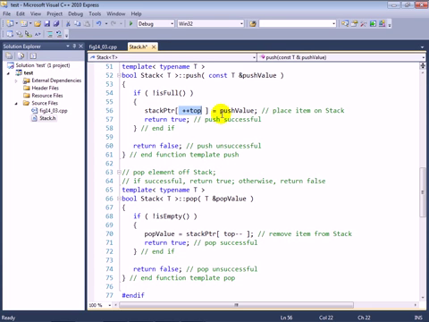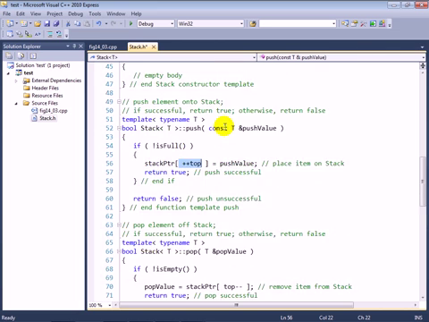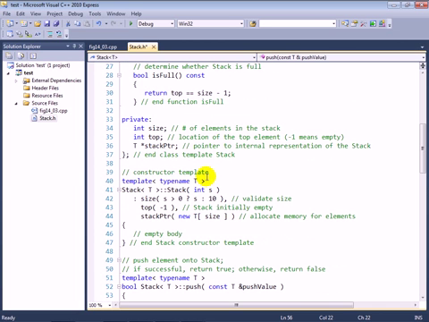Now, notice we're using an assignment operator here. So whatever we're going to be assigning into the stack has to have an appropriate assignment operator. And remember, every single class gets an assignment operator by default. If you have a class that has dynamic memory associated with it, you would typically have an overloaded assignment operator for such a class. And back up here, we didn't have any operator requirements for the purpose of the constructor.